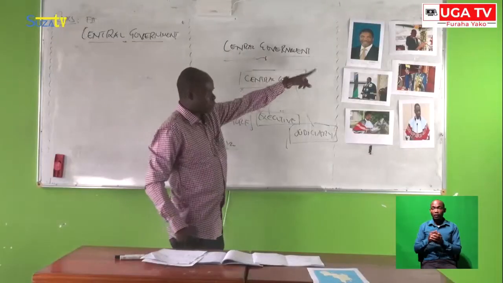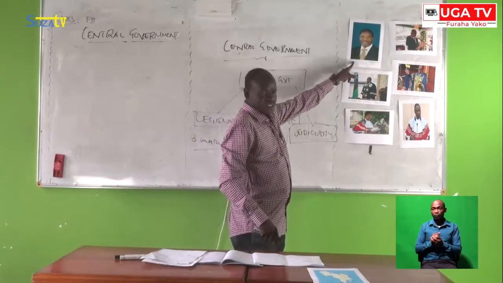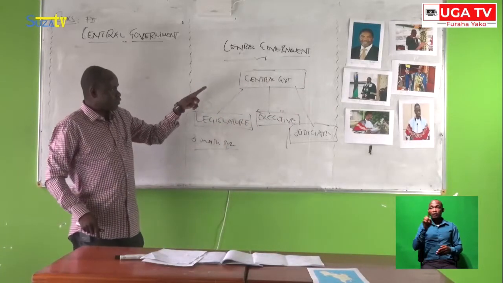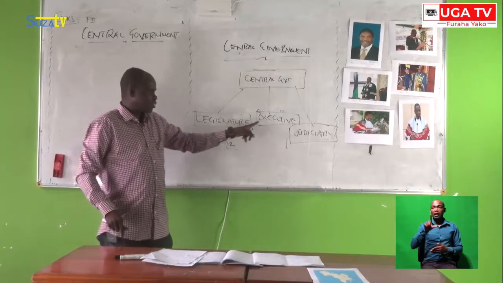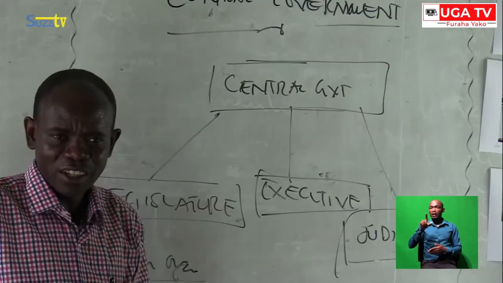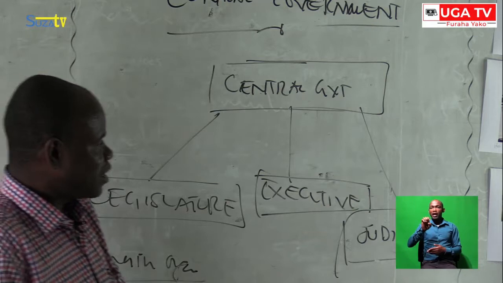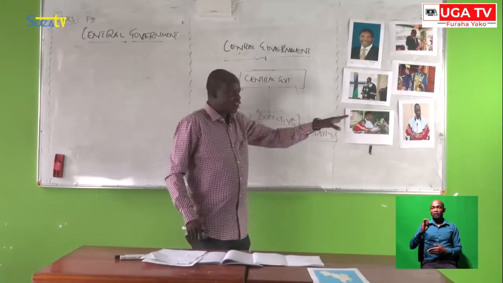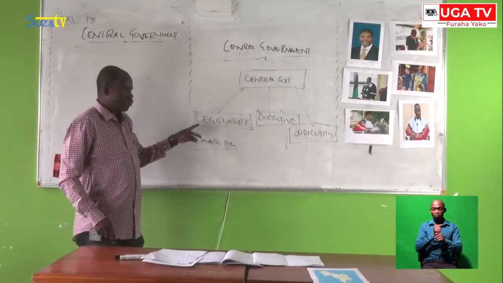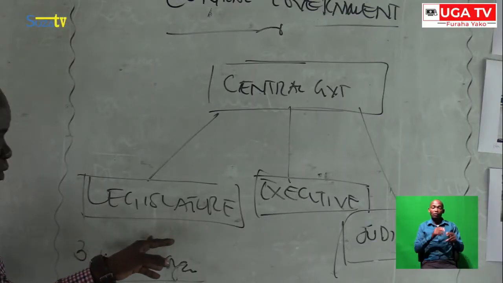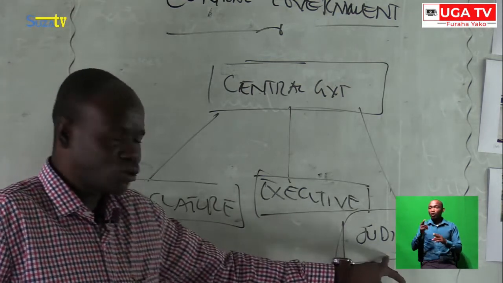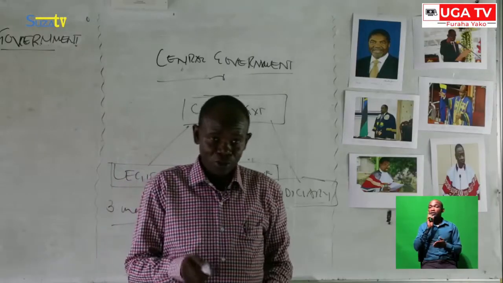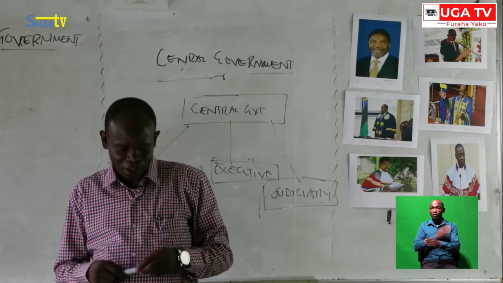Let us see from that picture. When you see the president, where is the president coming from? The President of Zanzibar came from what? Legislature, executive, or judiciary? Who can try to mention it? When you see the Speaker of the House of Representatives in Zanzibar, where can you put him? Can you put him in the legislature, the executive, or the judiciary? So now, my dear student, you can answer this question before the end of this lesson.